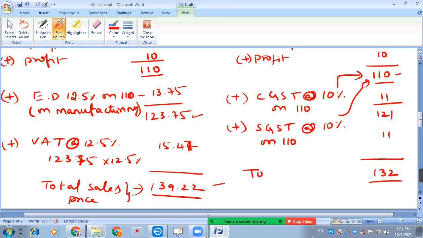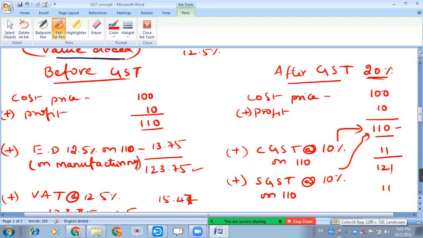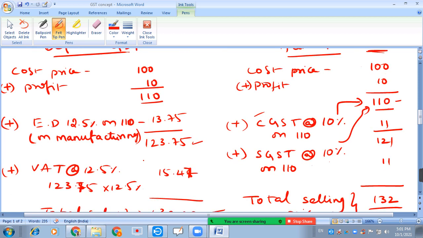So total selling price. Actually two GSTs are included here. The same rate is divided between the state government and the central government. So 20% is divided by the two governments, one is the state government, another one is the central government. If you observe the major difference here,